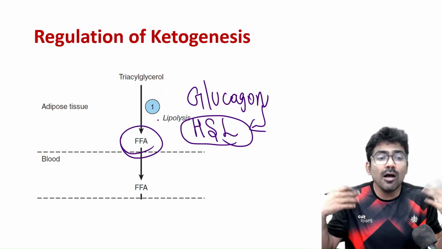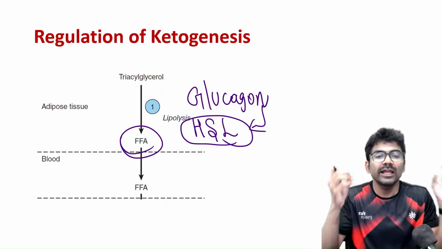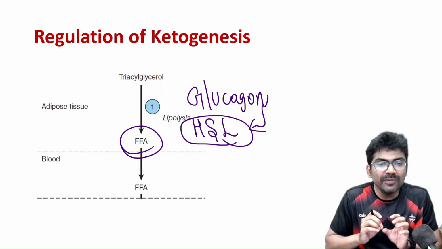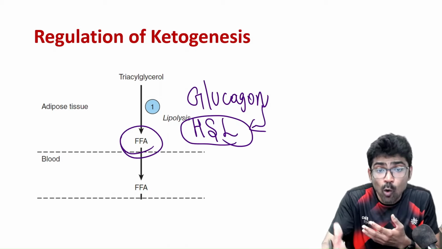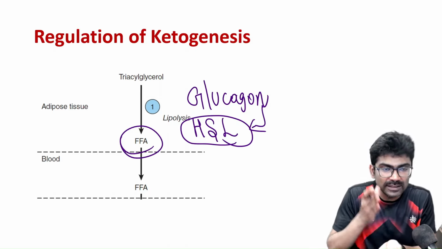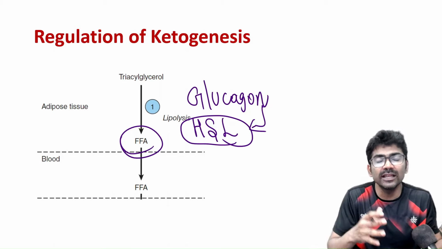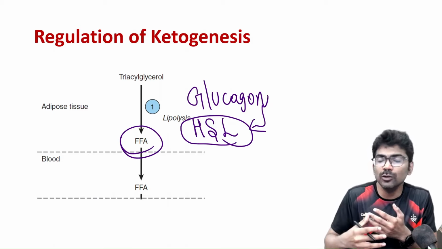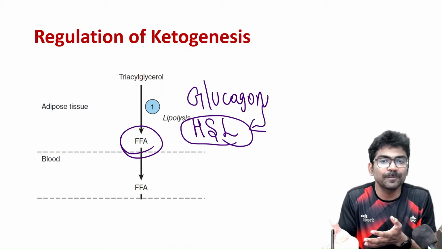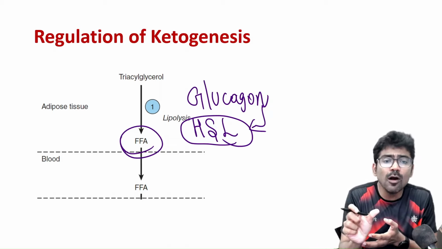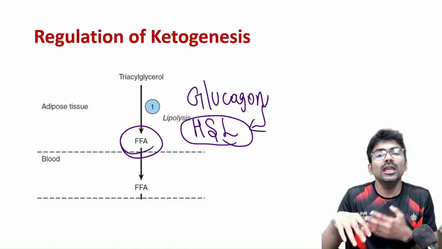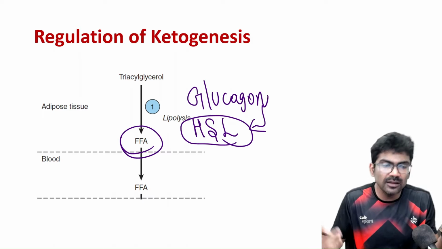So when glucagon is there, triacylglycerol to free fatty acid conversion will happen more. So glucagon, that is the hormone which is predominant during the fasting state, the starvation state, right? So glucagon activates ketogenesis, right?